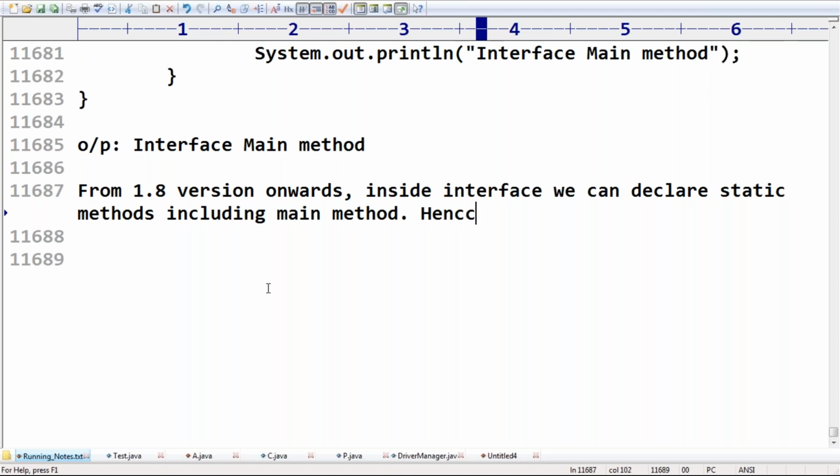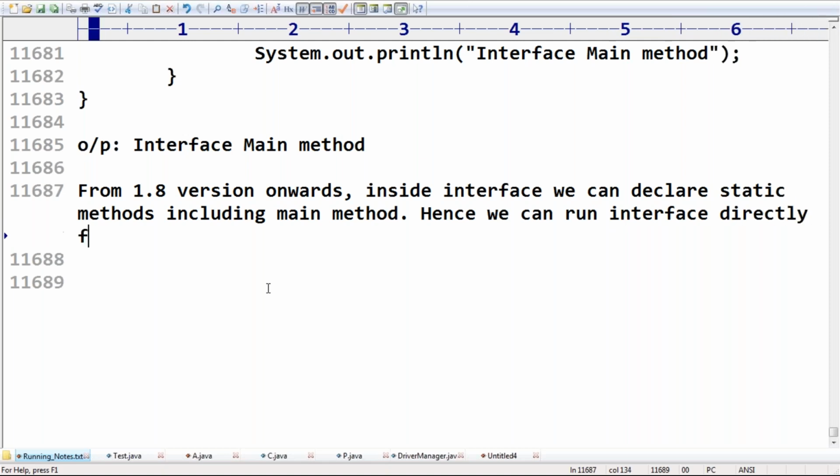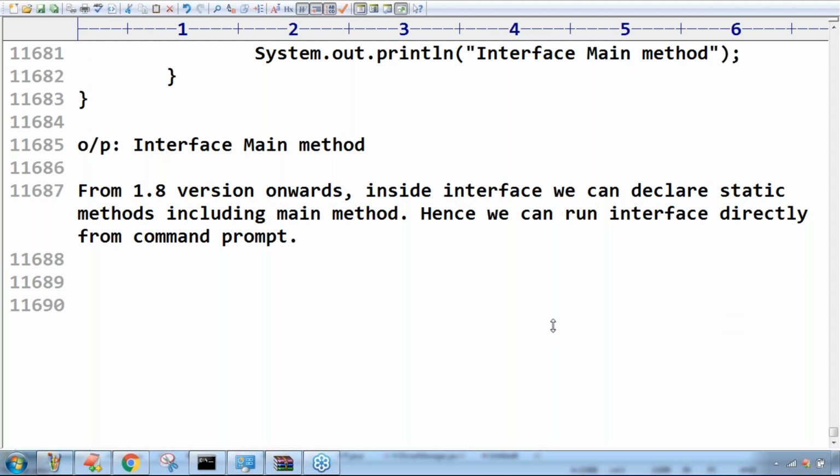Hence we can run an interface directly from the command prompt, no problem at all. So clear, right? Any explanation required?